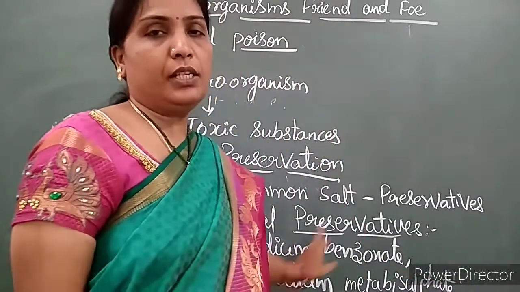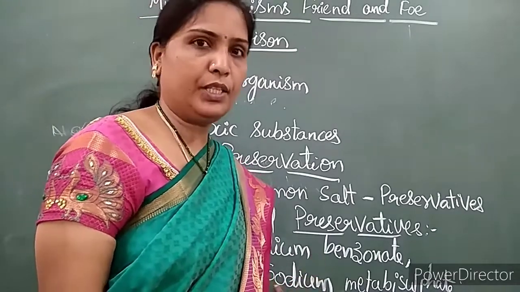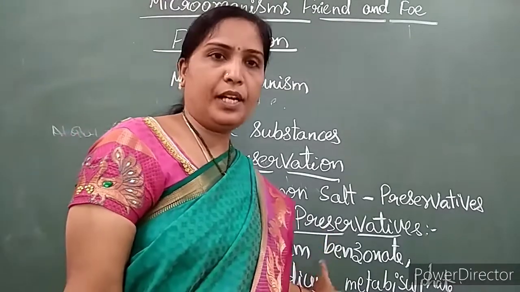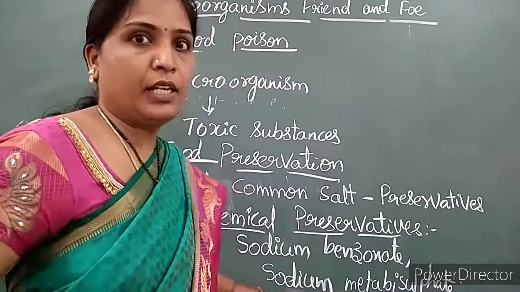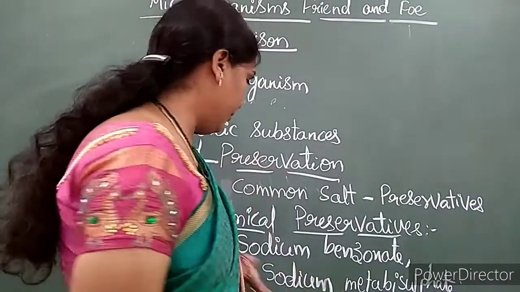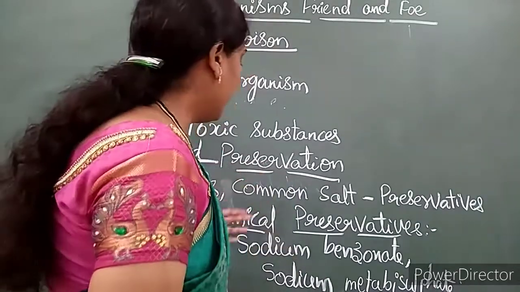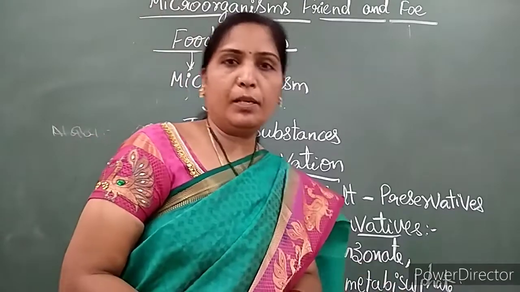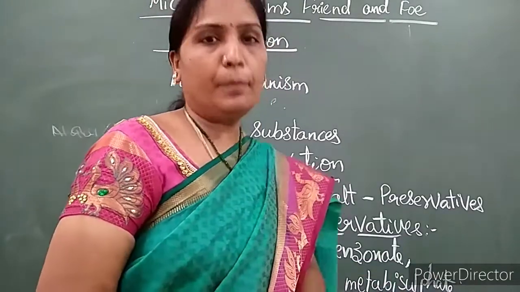Sodium benzoate and sodium metabisulfate, these two chemicals we are using to preserve the food items. What type of food items will use these chemicals? Raw mangoes we can preserve by adding these, or food items like pickles, while preparing. These two chemicals we can use for preserving.